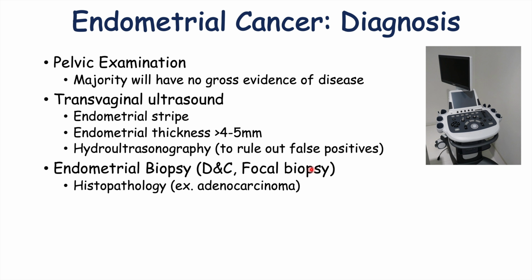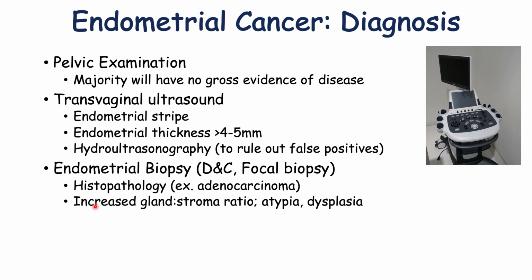With the biopsy, histopathology, so looking at the tissue under a microscope, is going to be important. And it's going to look for certain characteristics, including increased gland to stroma ratio. So if there's more glands in the tissue, that could be a sign of an abnormality. Atypia, so something atypical with the cells, and dysplasia of the cells are some important terms that can be noted with an abnormal finding on endometrial biopsy.